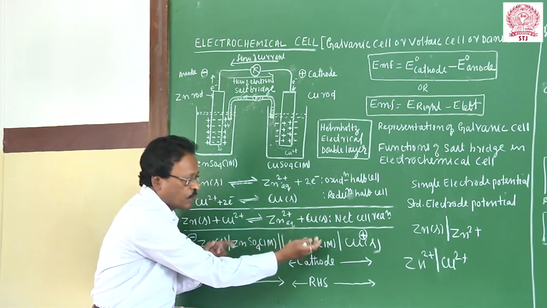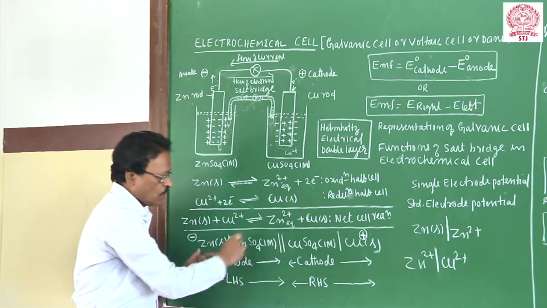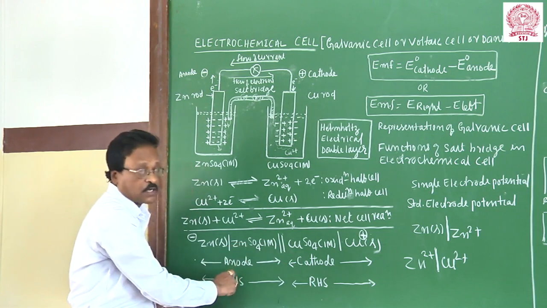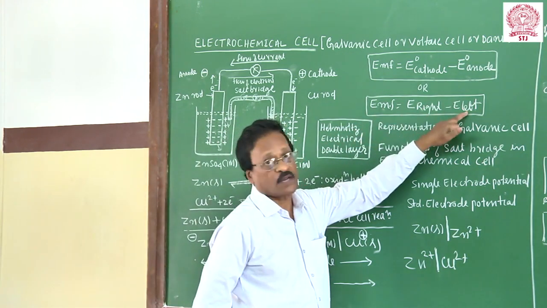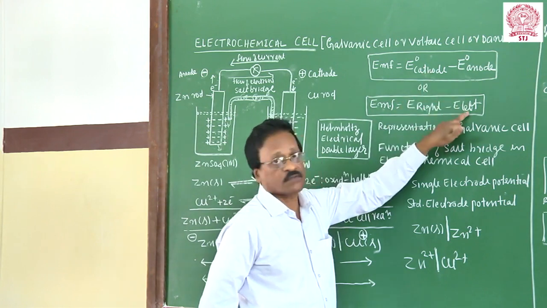Now current flows from the cathode to the anode. The EMF is the potential difference between the cathode and anode, or the potential difference between the right hand side electrode and the left hand side electrode. That's why EMF is E right minus E left. The cathode is on the right side, and the anode is on the left side.